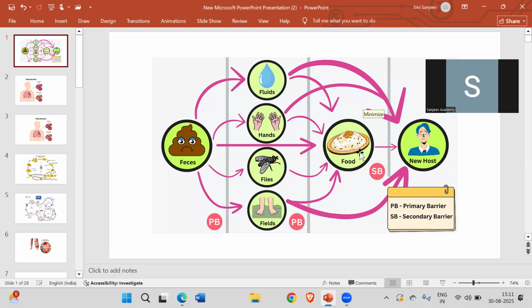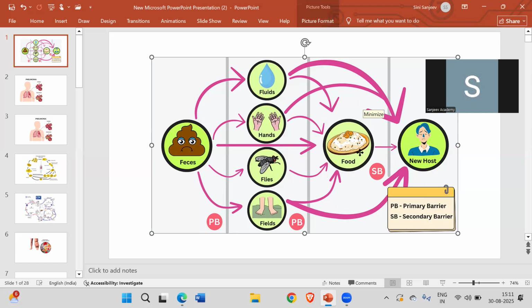If the food and water is contaminated, usually by feces or drainage systems, then you get typhoid fever. You can detect it by the Vidal test, which will confirm the disease.